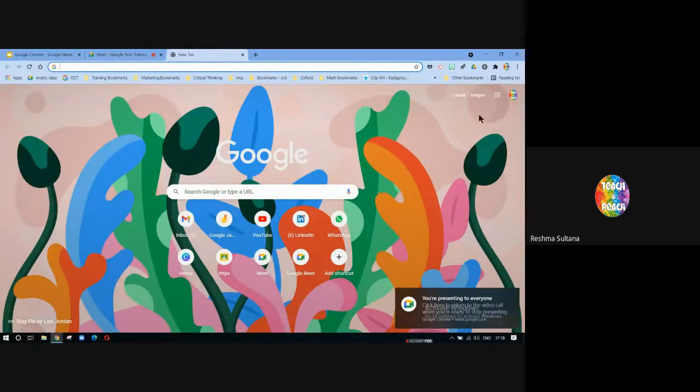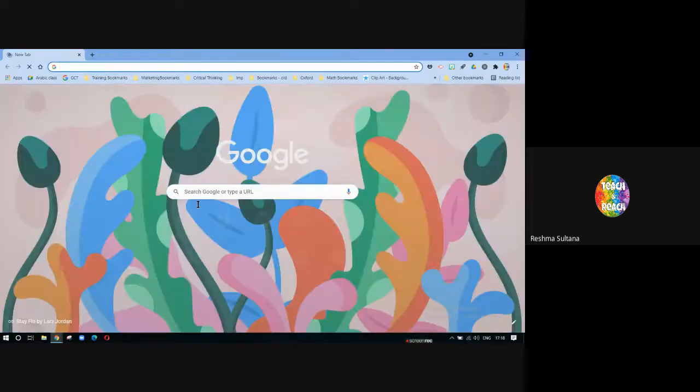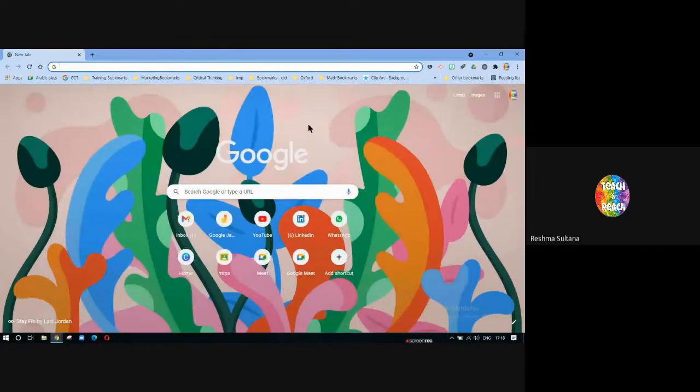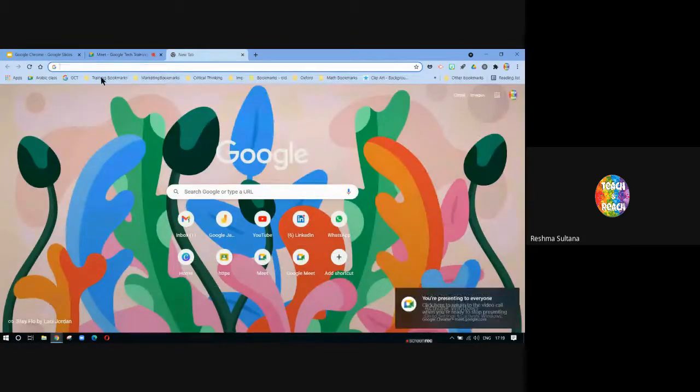If I want to open a new window, I can do so. I can just click on these more options, click on new window. This is a new window. It has no tabs open, just one blank tab open. So this is called a window. Okay, that's the difference between tab and window. Each single page is a tab and this collection of tabs in one particular space is called a window. This is the basics about Google Chrome.